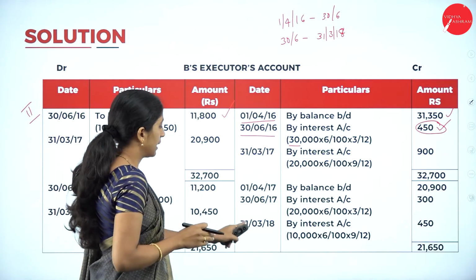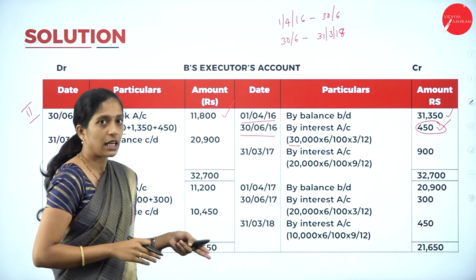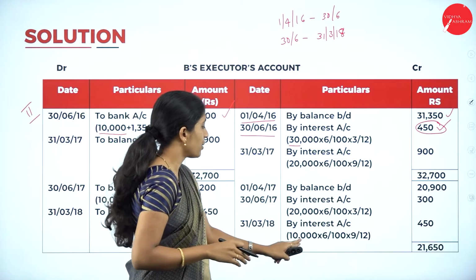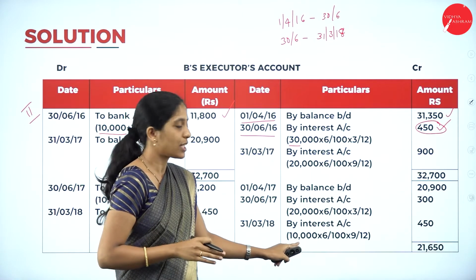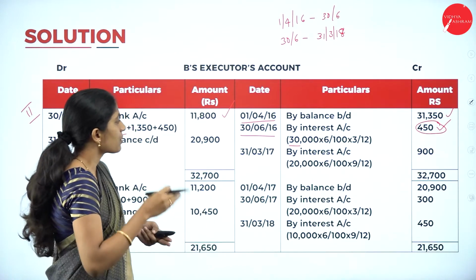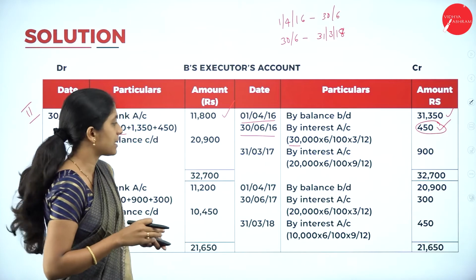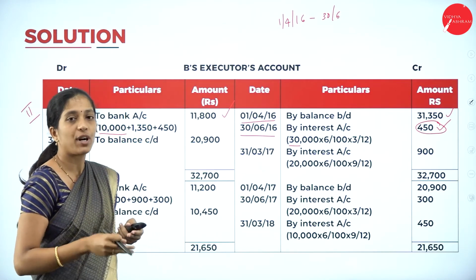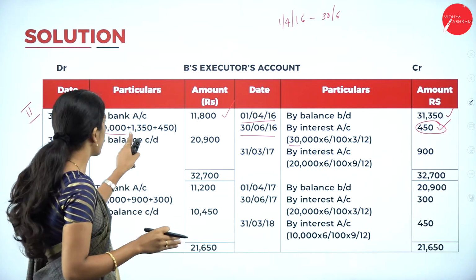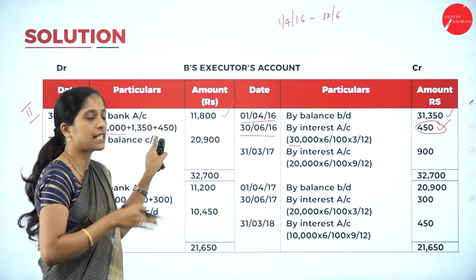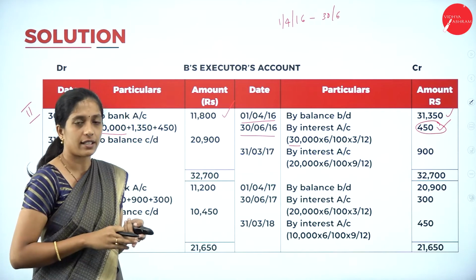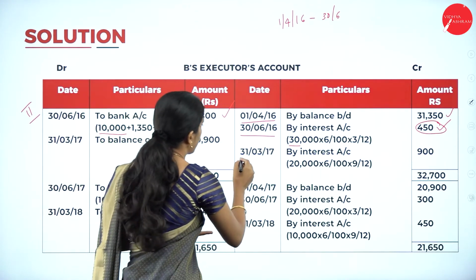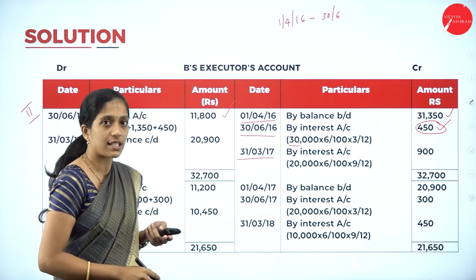So we have to calculate interest, 31st March 2017, by interest account. 10,000 is the annual installment to be paid. Now we have made the second installment amount, that is 10,000 plus interest 1,350 of the previous year plus 450 of the current year.